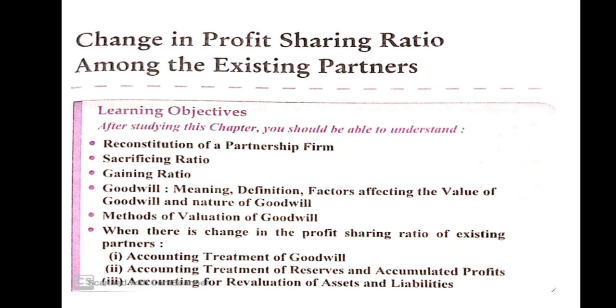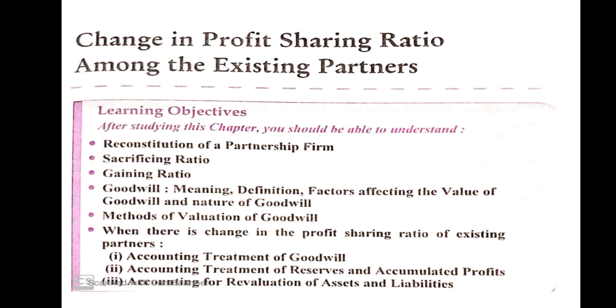Next, accounting for revaluation of assets and liabilities. This is very important. When there is any reconstitution of a partnership firm, we must revalue assets and liabilities, due to any reason: profit ratio change, admission, death, retirement, etc. So what is the process of revaluation of assets and liabilities? First we talk about the revaluation account. Revaluation account is a nominal account. It is prepared by the partnership firm at the time of reconstitution of the firm. If any asset or liability is changed, we must transfer it to the revaluation account.